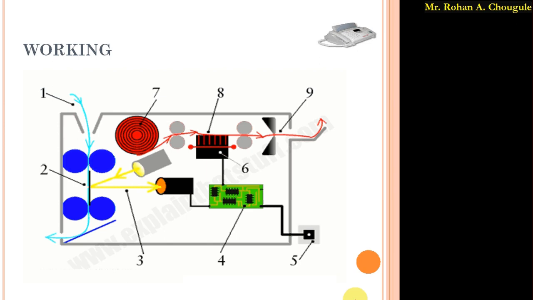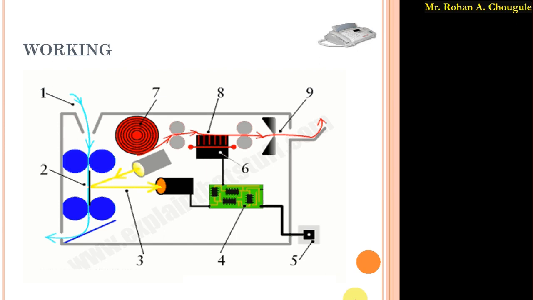These photo sensors are attached to an arm and focused on the paper sheet. Due to this, there is a reflection from the paper sheet, and as per the reflection, since the information on the paper is written in black, we have data in black and white format.